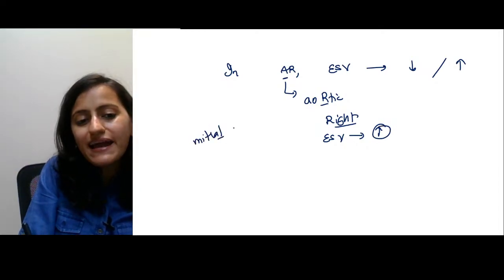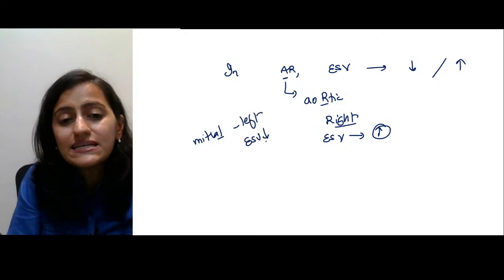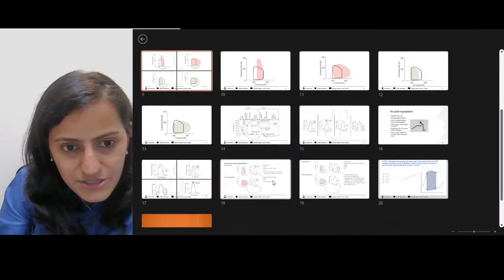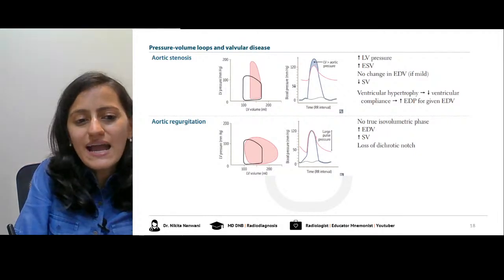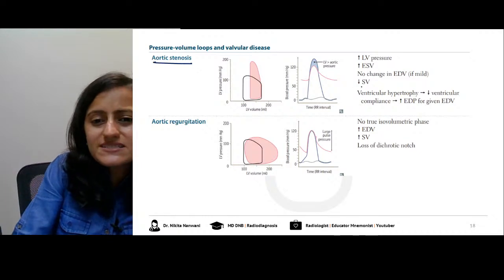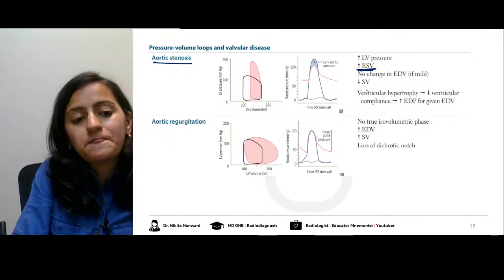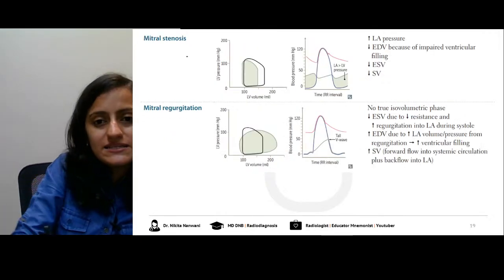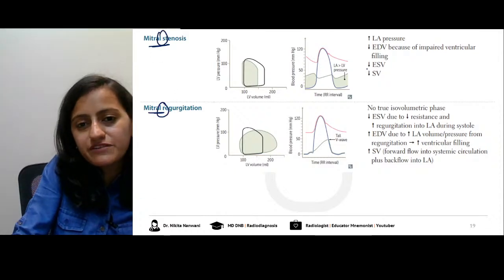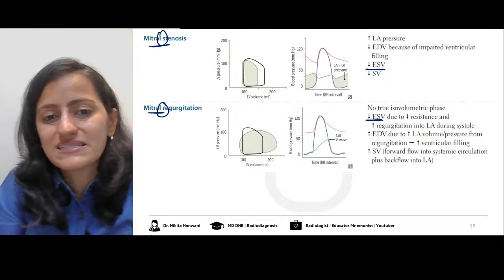So basically in mitral, it is a leftward shift. That means the end systolic volume is decreasing. Let me see if I have that image here. Okay, so look at this one. Aortic stenosis, the end systolic volume is increasing. Mitral stenosis, mitral regurgitation, leftward shift, the end systolic volume is decreasing.